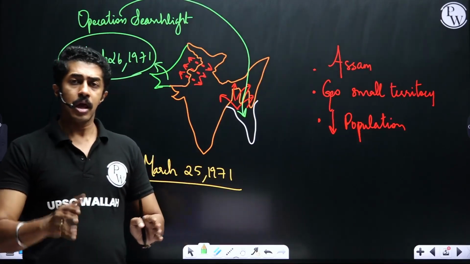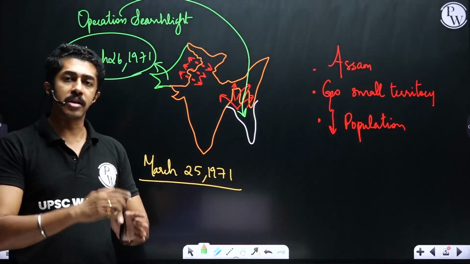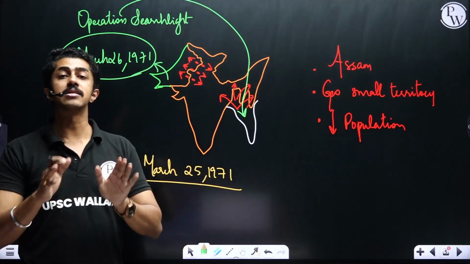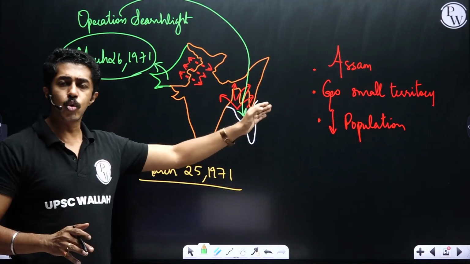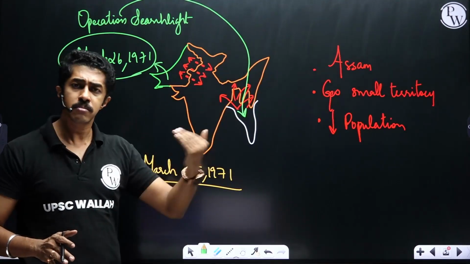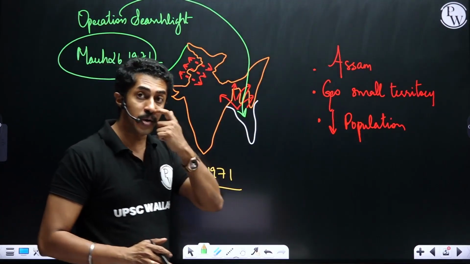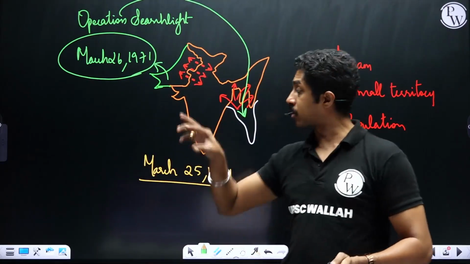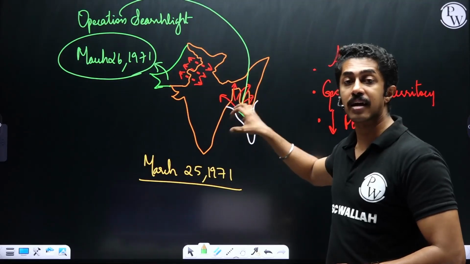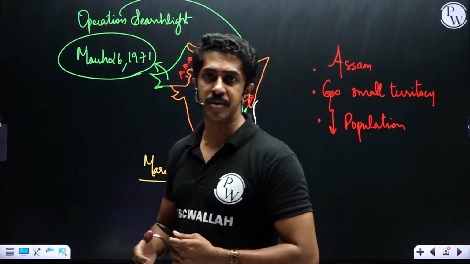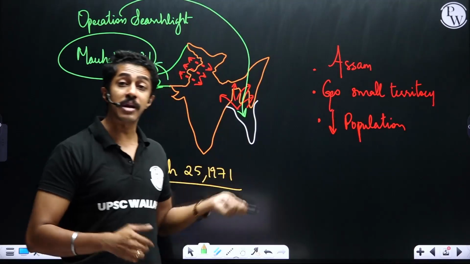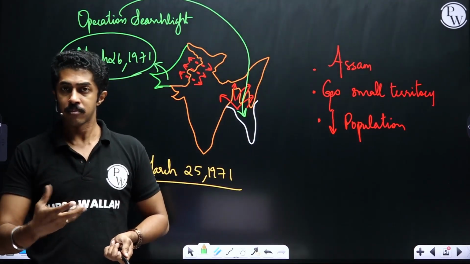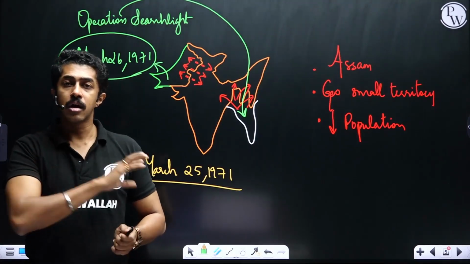This was the thing. Before March 26th, whoever came on or before March 25th, what do we consider them to be? They are immigrants who came from East Pakistan. After March 26th, why are we not considering them as immigrants, but treating them as refugees? Because from March 26th onwards, this entire area was filled with too many political disturbances. So whoever came, they came running out of fear, fear for their life. Getting the picture? This is the cutoff date now.